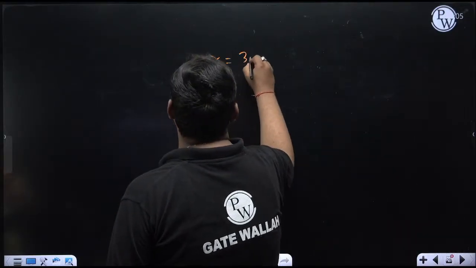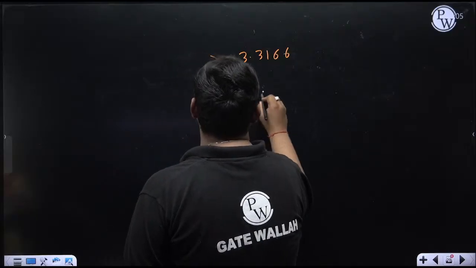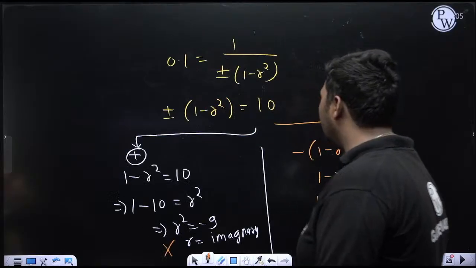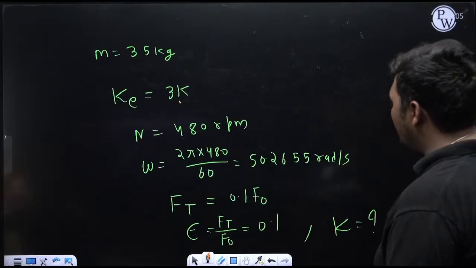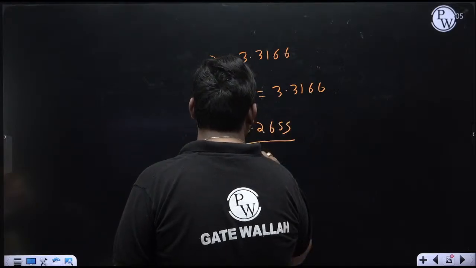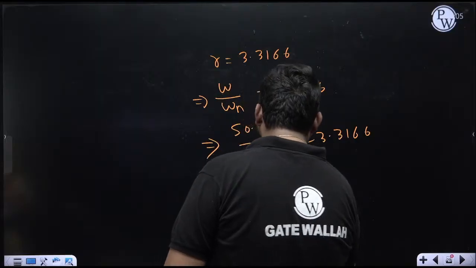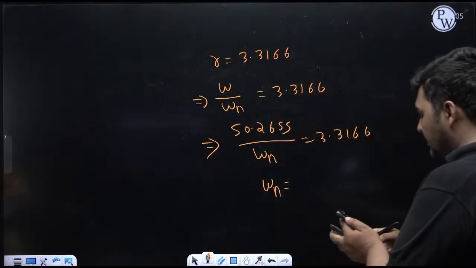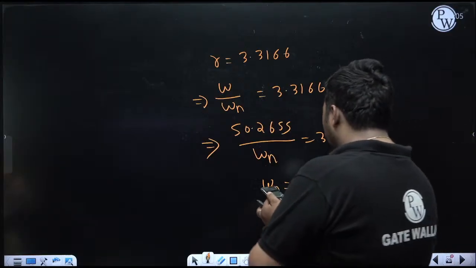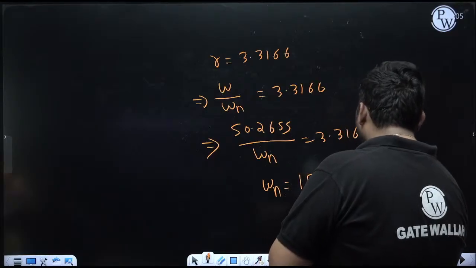R is 3.3166. Now the formula to calculate R is omega by omega n, which is 3.3166. So omega is known, so we can calculate natural undamped frequency. Omega is 50.2655 upon omega n, which is equal to 3.3166. So how much is omega n coming? 50.2655 divided by 3.3166 is coming 15.1557 radian per second.